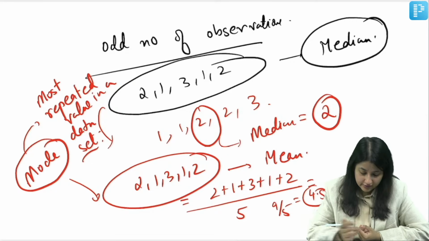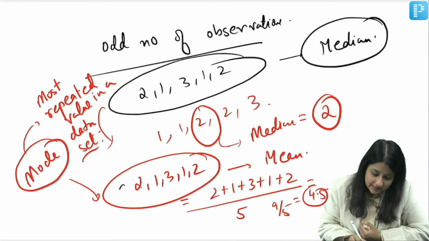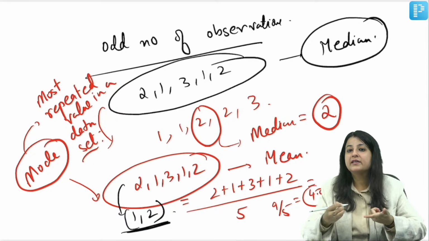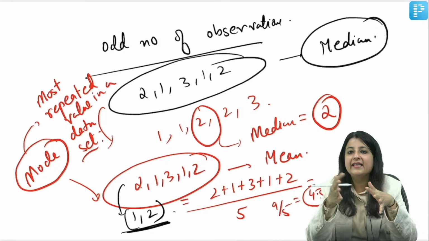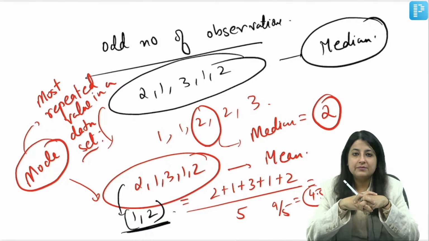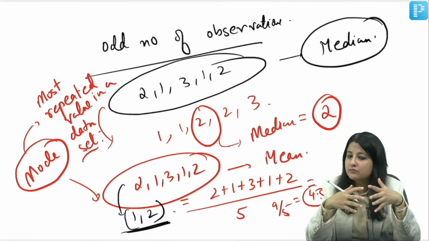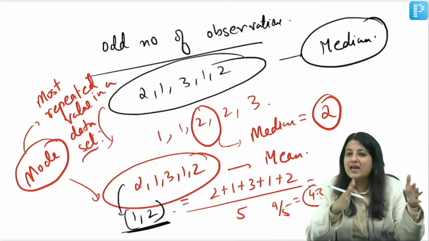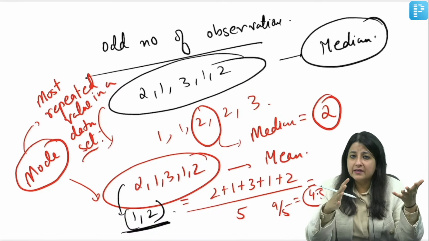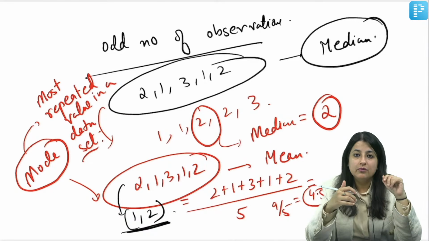What is the mode over here? Which values are the most frequently repeated, guys? 1 and 2 both. So what is it? Bimodal. If you have to give a single value for mode, you will take the average of the two values. Which values are repeated the most? Which one is the most repeated value? Don't just say, ma'am, 1 or 2. No. 1 and 2, both are most often repeated. So what is the mode over here? 1 and 2, both.